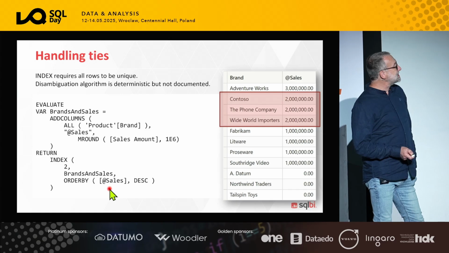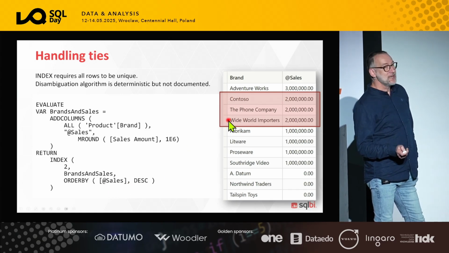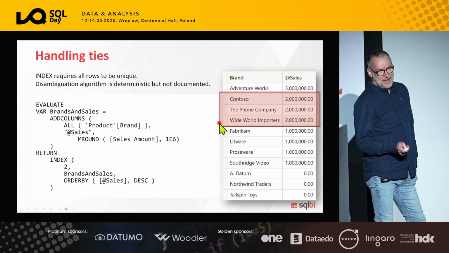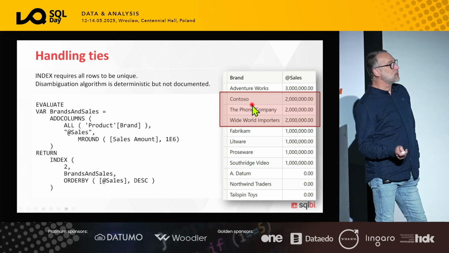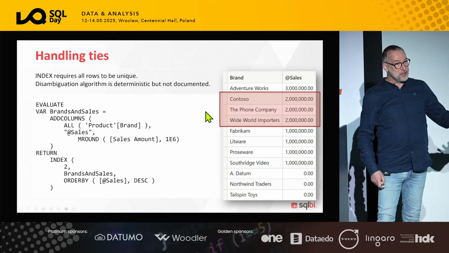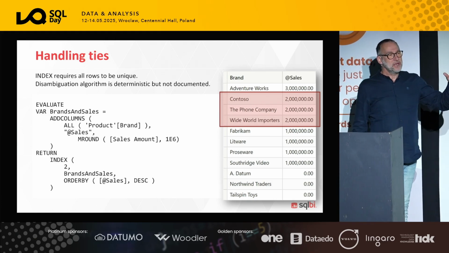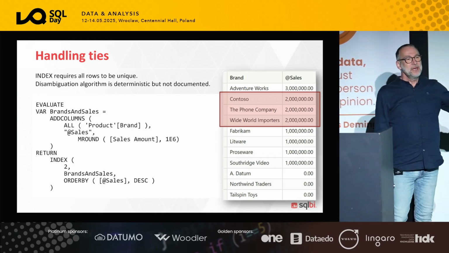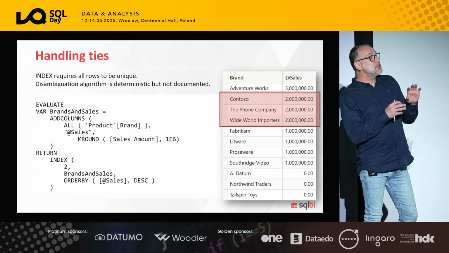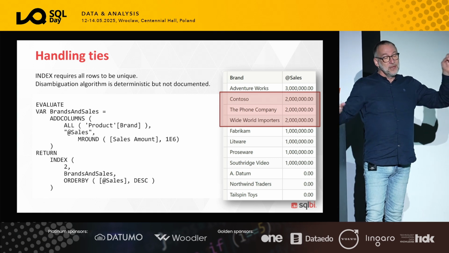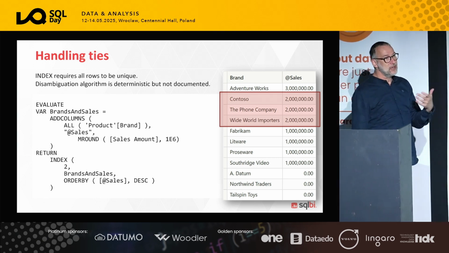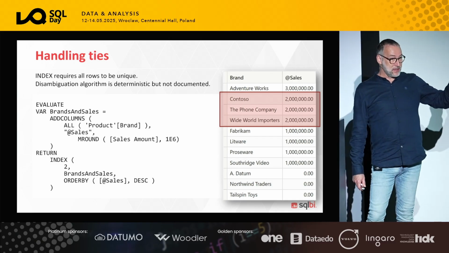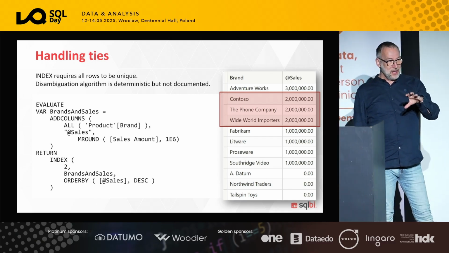So even though you just say that you want to sort by sales descending, I'm going to add the brand as another column to the sort order, even though you didn't ask for it, in order to make sure that I sort by sales descending and by brand ascending. If brand is not enough, because I still have duplicates, it continues adding columns in a predictable way until all the rows are unique. The algorithm that decides how many columns to add and how to add columns is deterministic, meaning that it is always the same result, but it's not documented.